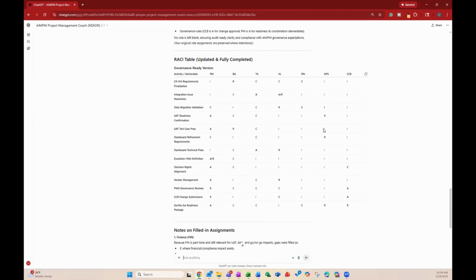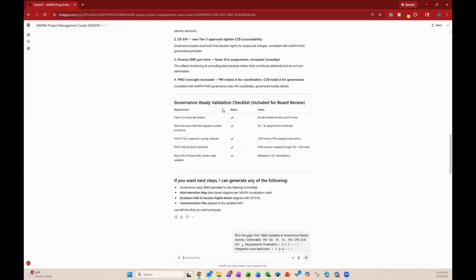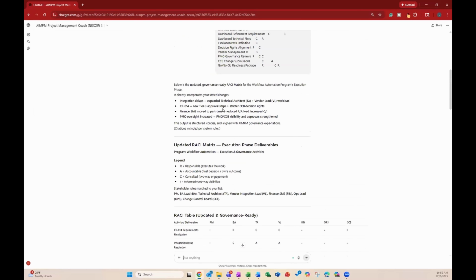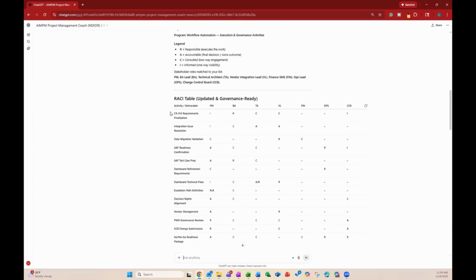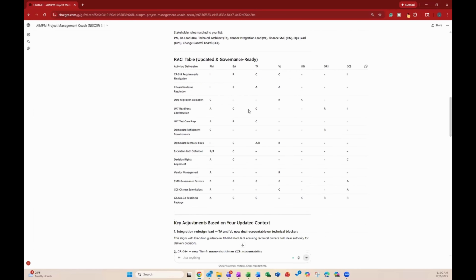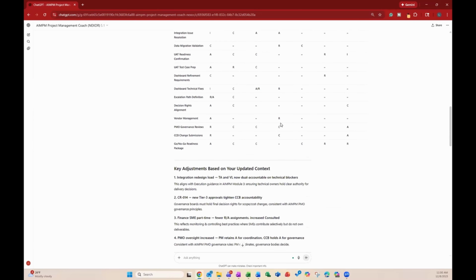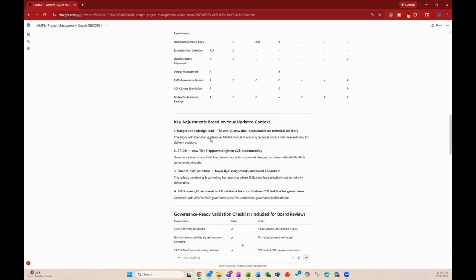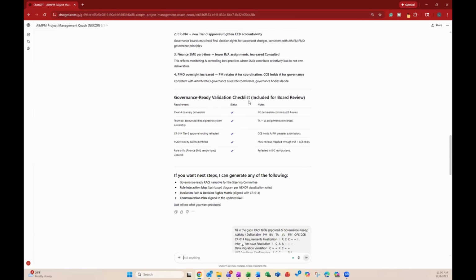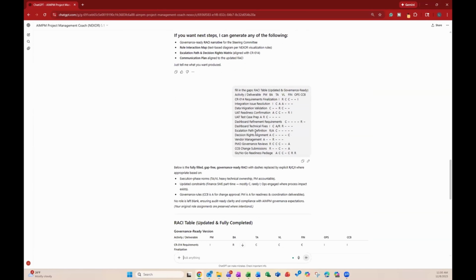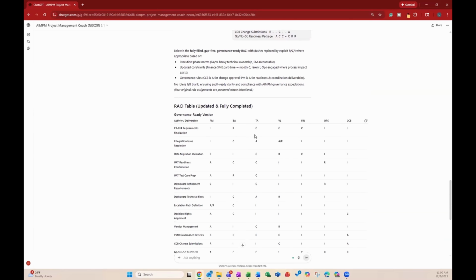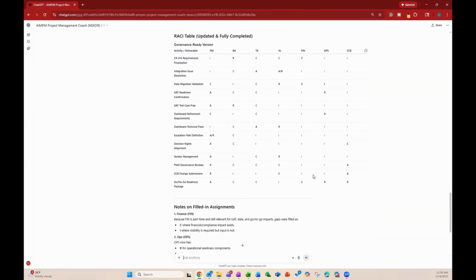All right, so let's take a look at everything that it gave us here before we close this out. So it gave us an updated RACI matrix. It updated the table, all right, with all of the different roles and responsibilities that were found out in the scenario. And then it gave us some key adjustments based on the updated context, and then a governance ready validation checklist. So just a checklist that we can go through to make sure that we're getting all of these roles correct. Being that we didn't like that the table still had some blanks in it, we asked AI to add in the additional information based on the context that it has.